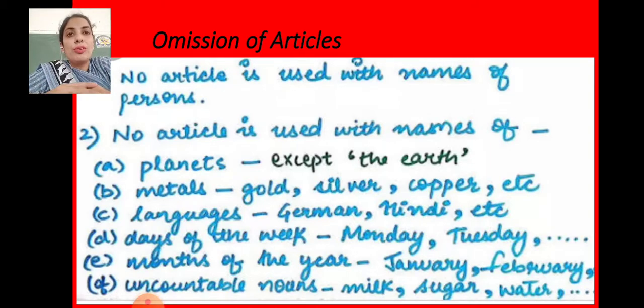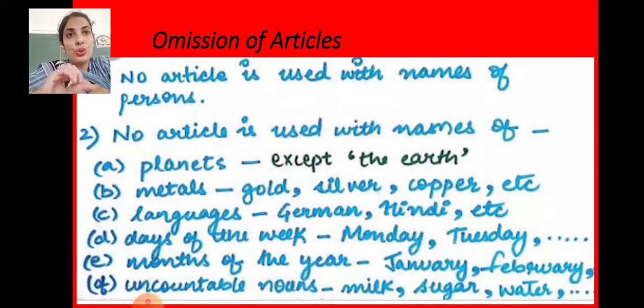The second rule covers some sub parts. No article is used with names of planets, except the earth. With all other planets we do not use the or any other article, but with earth we use the, as we learned in the nature.